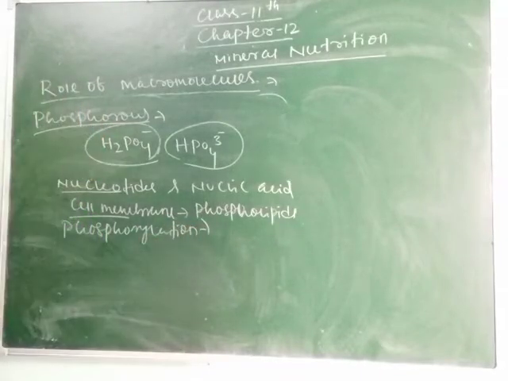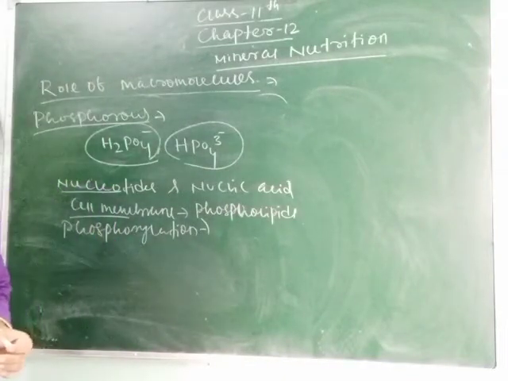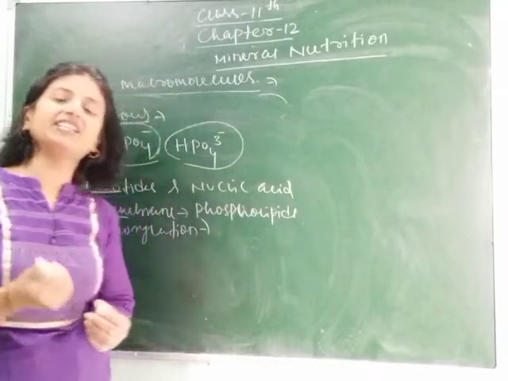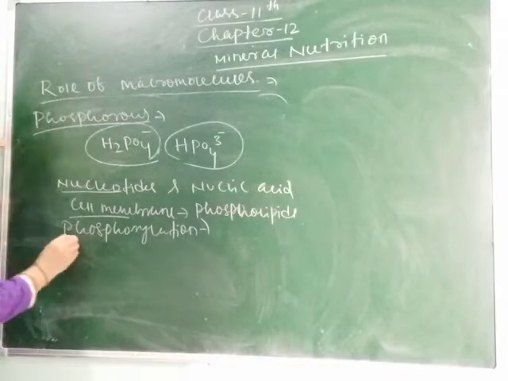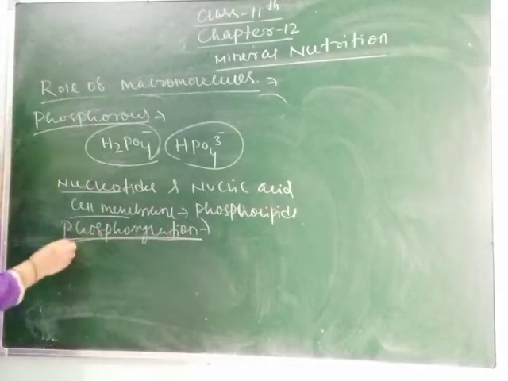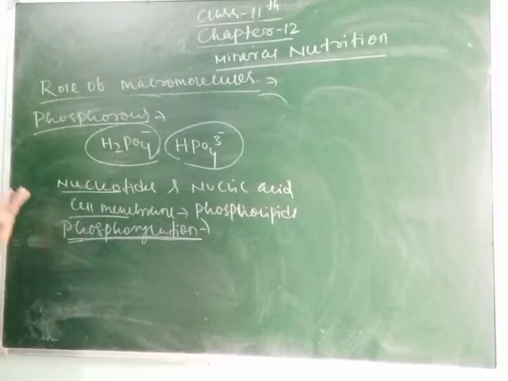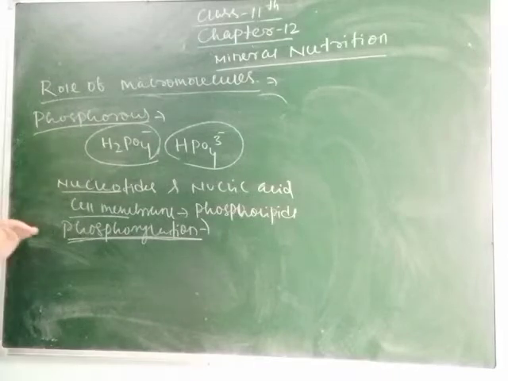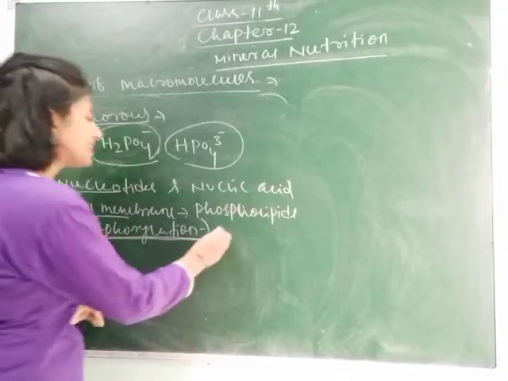Phosphorylation means the formation of ATP during respiration, or ATP or NADPH synthesized during the process of photosynthesis. You will study about phosphorylation in our next chapter. So simply remember, it is the energy metabolism that occurs as ATP.